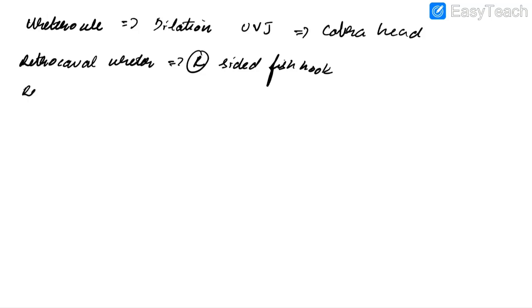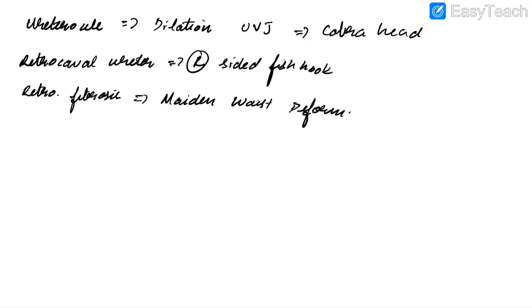In case of retroperitoneal fibrosis, IVP will show maiden waist deformity.